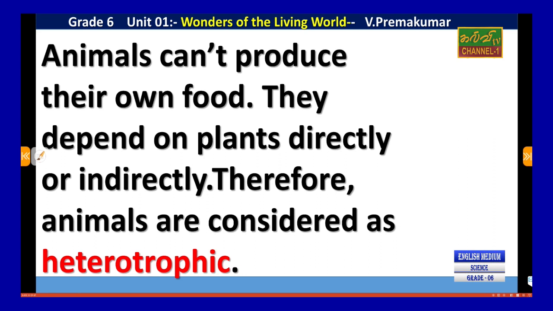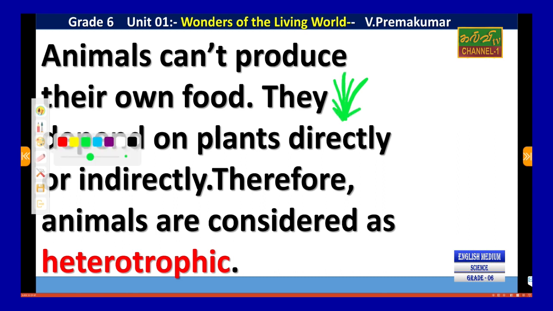Animals can't produce their own food. They depend on plants directly or indirectly. Animals are considered heterotrophs. We already studied that plants are autotrophic. For example, see, this is a plant. This plant has some flowers also, but we don't worry about it. This is the plant.